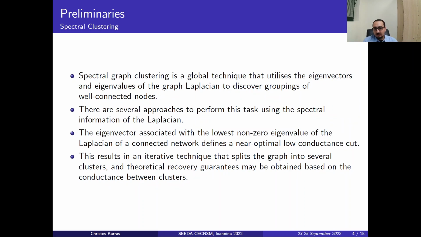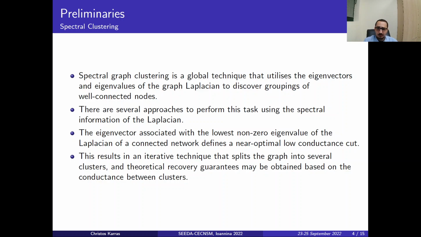Starting with spectral clustering, it is a global technique that utilizes the eigenvectors and the eigenvalues of the graph Laplacian to discover groupings of well-tied nodes. There are several approaches to perform this task using the spectral information of the Laplacian. The eigenvector associated with the lowest non-zero eigenvalue of the Laplacian of a connected network defines a near-optimal low conductance cut.